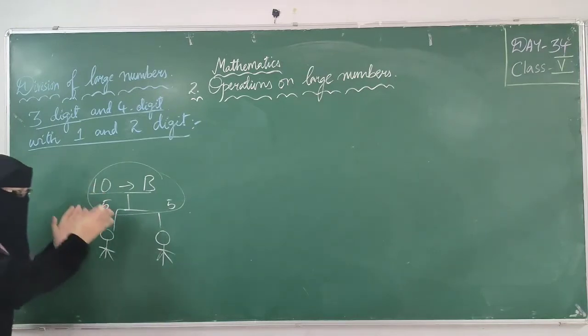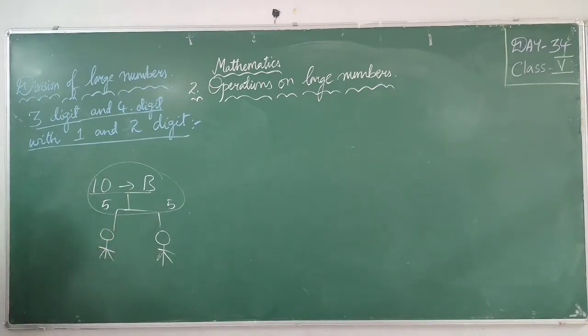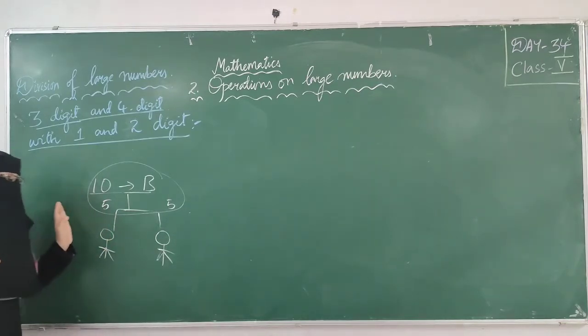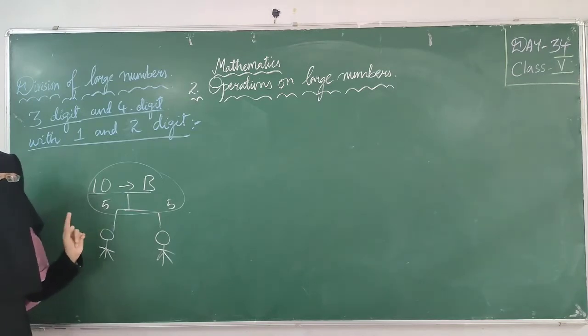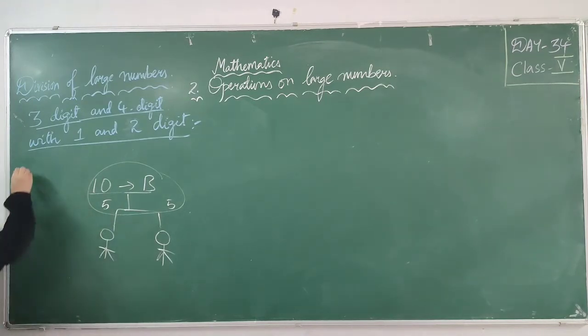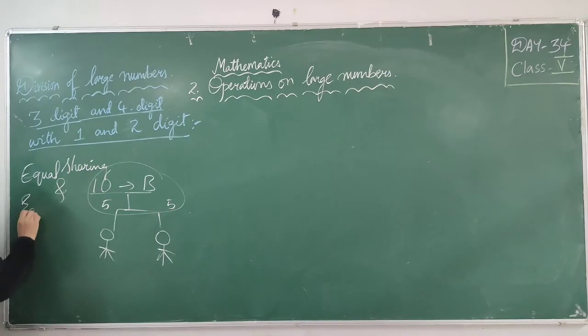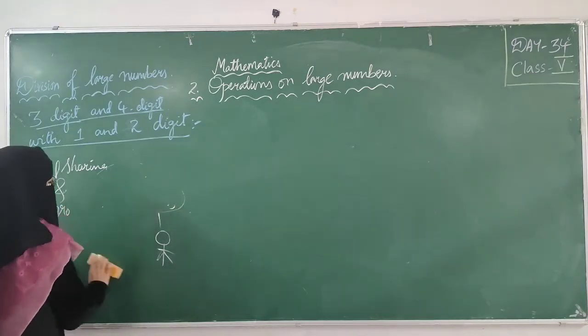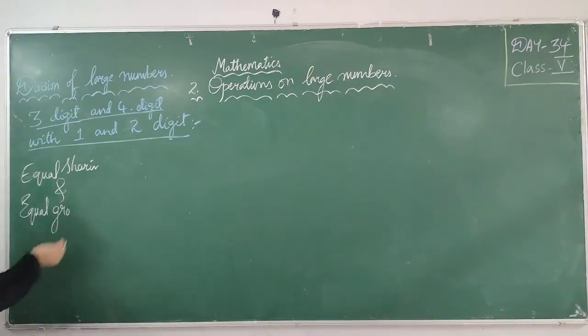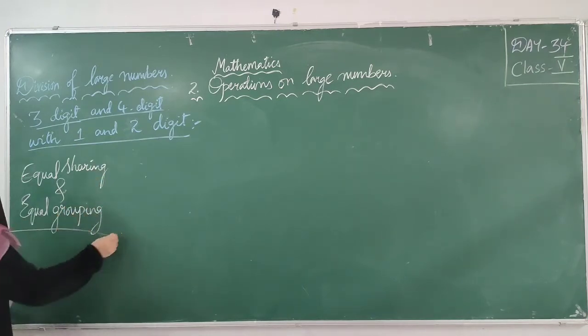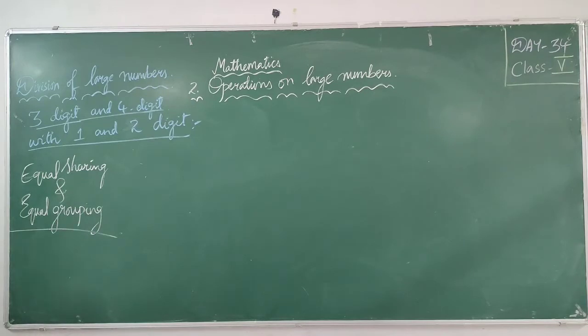Whatever you divide, you have to divide it equally. Whatever you share, you have to share it equally or you have to divide it equally. That is the meaning of division. Equal sharing. Meaning of division is equal sharing and equal grouping. You have to make equal groups or you have to share it equally. Meaning of division is equal sharing or equal grouping, we will say.